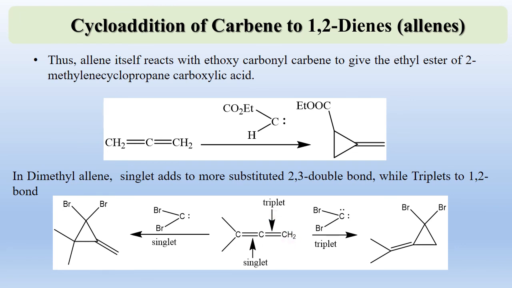Here it is dimethylallene. It has been proposed as a useful probe for carbene multiplicity since singlet carbene is added to the more substituted 2,3 double bond. It is the 2,3 double bond and singlet will be added to this double bond, while the triplet will be added to the 1,2 double bond. And in both cases, different products are obtained.